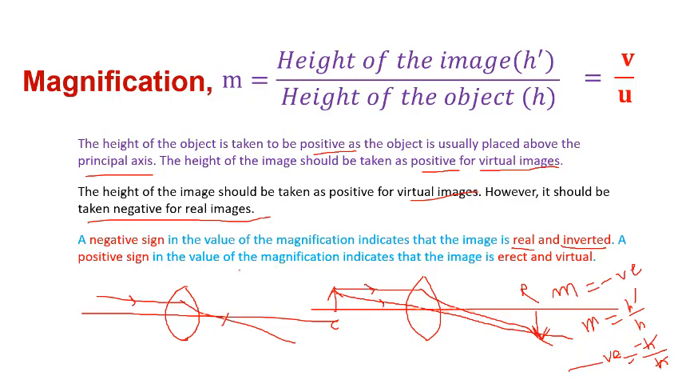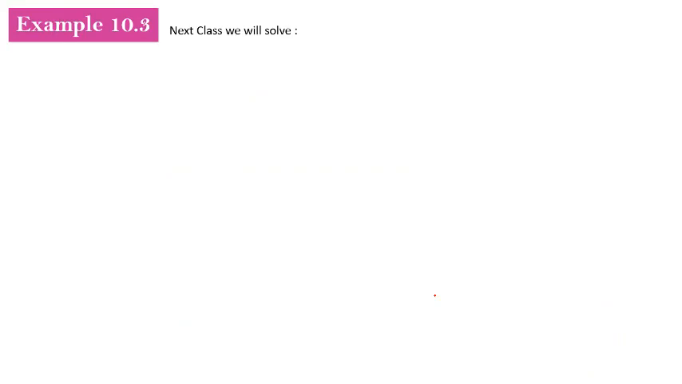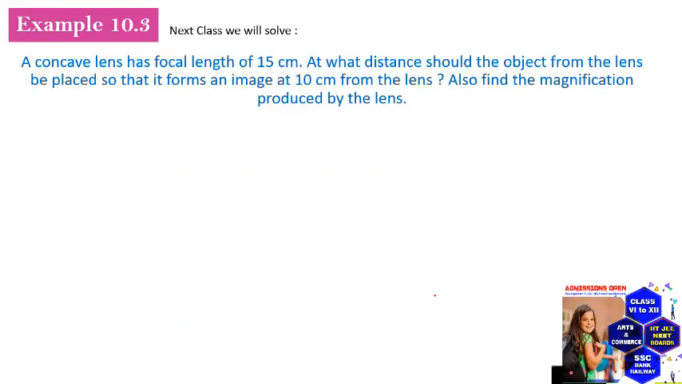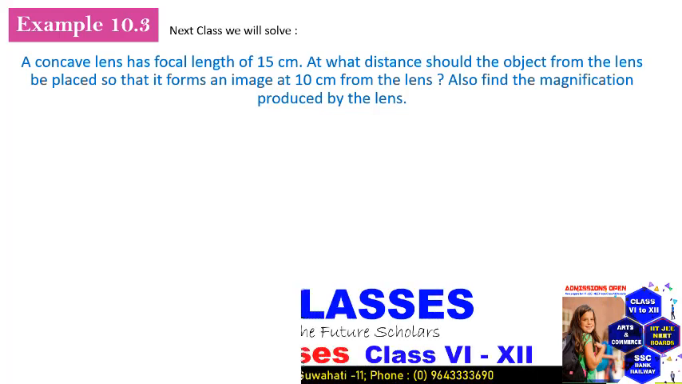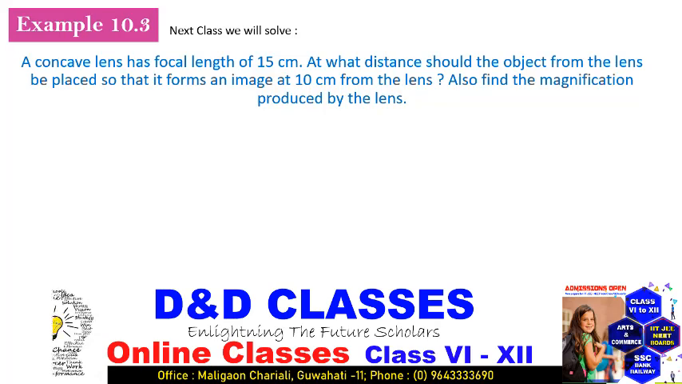Similarly, we will have a positive sign for the concave lens. So try those at home, try to solve questions as much as possible. In the next class we will solve example 10.3. A concave lens has a focal length of 15 cm. At what distance should the object be placed from the lens so that it forms an image at 10 cm from the lens? Also find the magnification produced by the lens. Those who have not gone through this, go back and revise the chapter and solve the questions.